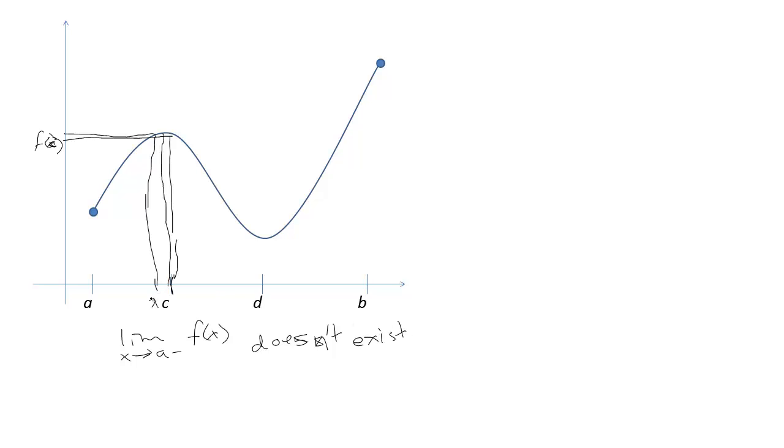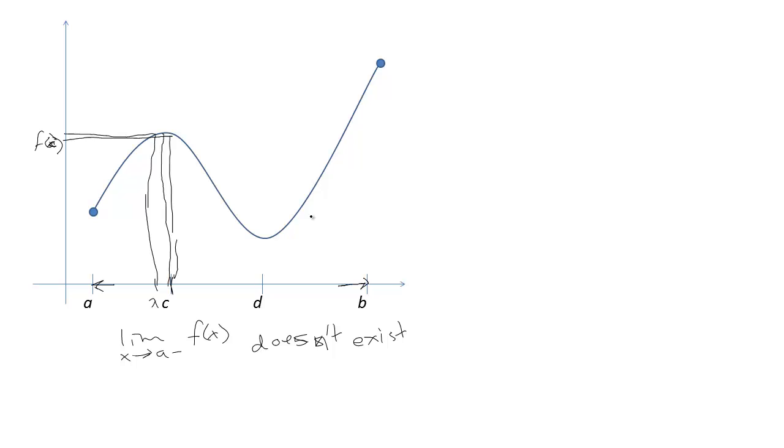When we're talking about the endpoints of an interval, we make a little bit of allowance. As long as, if you're at the left endpoint, the limit as you come down to a from the right exists, then we'll go ahead. That's the little allowance that we make for endpoints of intervals. Same thing here. Since b is the right-hand endpoint, as you come up to the right-hand endpoint, the limit does exist. And so we'll say that doesn't really make it discontinuous.